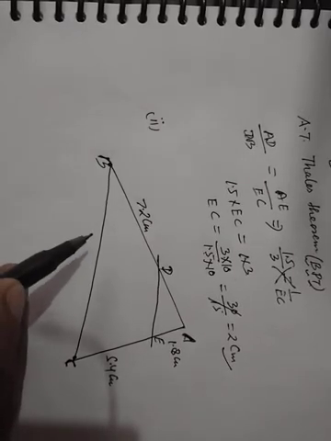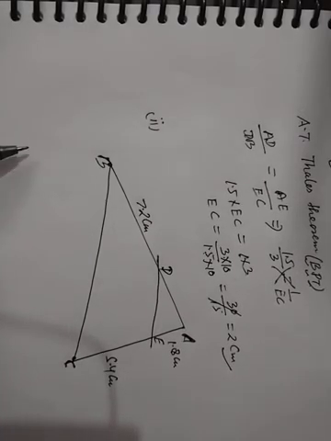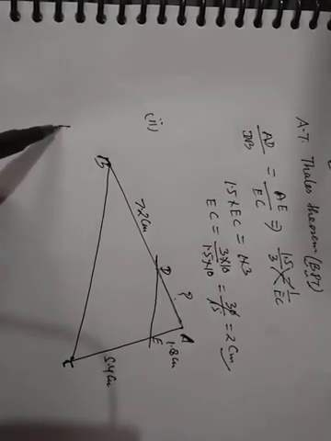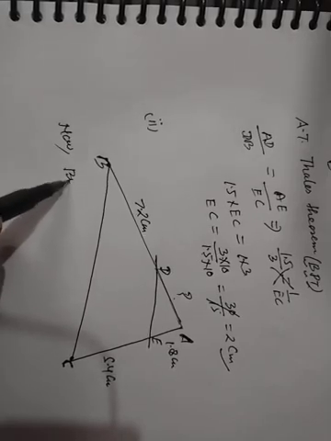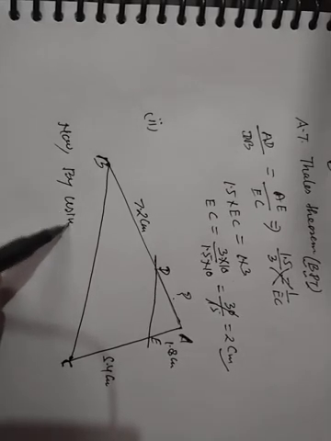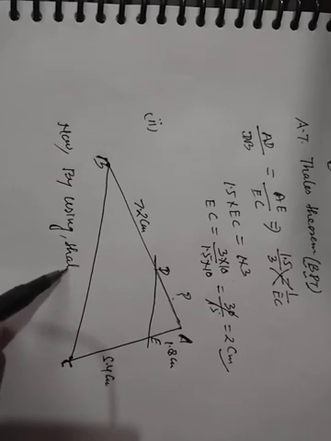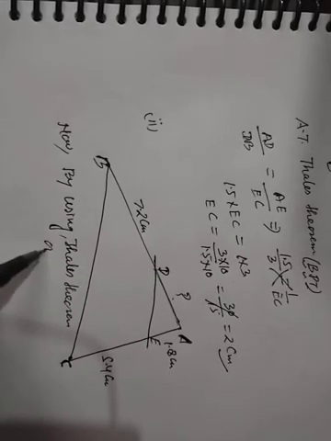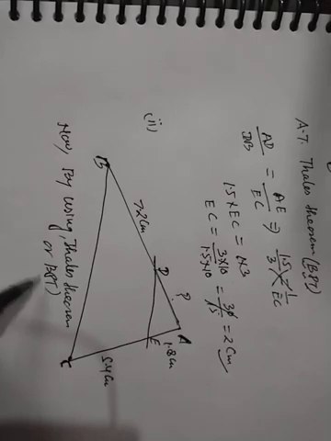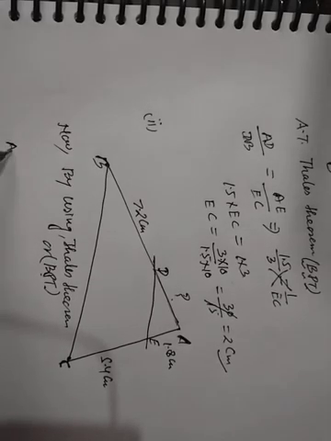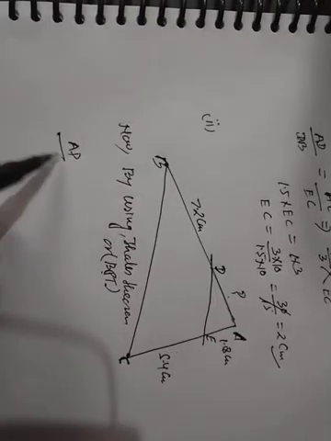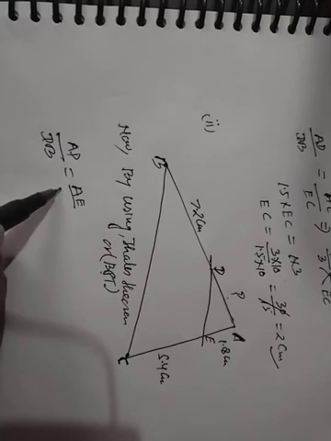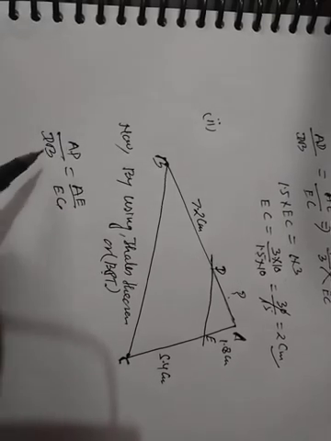Now you have to find out AD. Where is AD? You have to find out AD. Now by using Thales theorem or BPT, basic proportionality theorem, AD upon DB equal to AE upon EC.